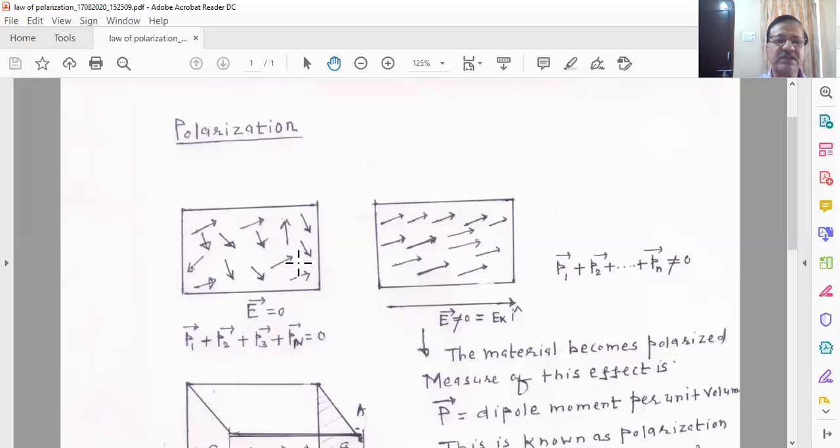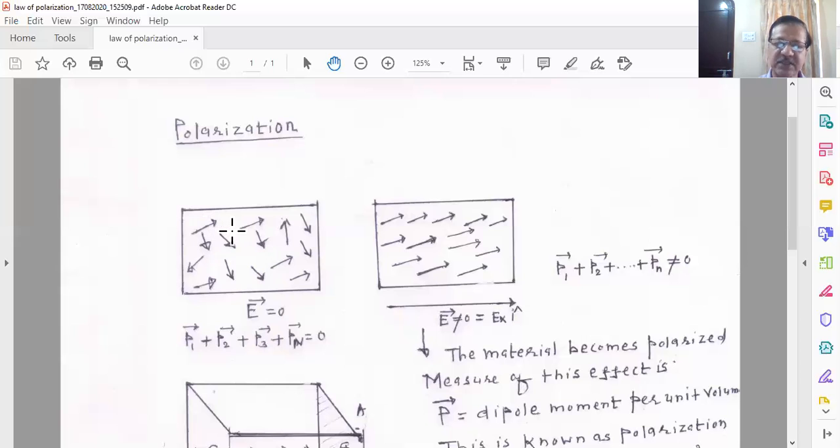So if you have such a sample, I mean to say a dielectric sample, each atom possesses a tiny dipole moment, because when you have some molecules, heteronuclear molecules, these molecules have a permanent dipole moment.